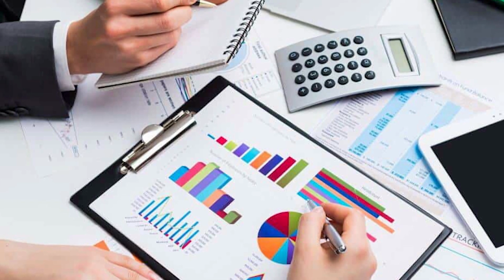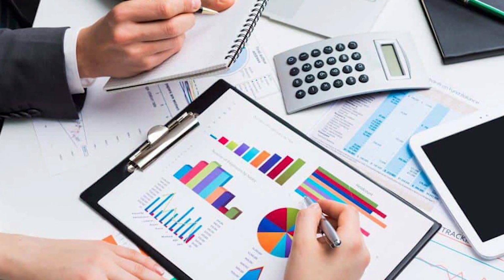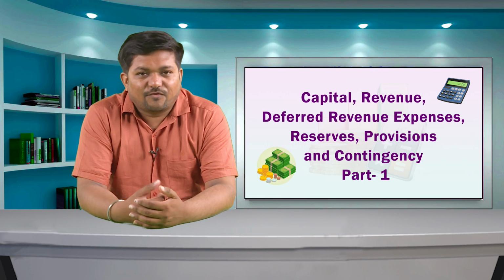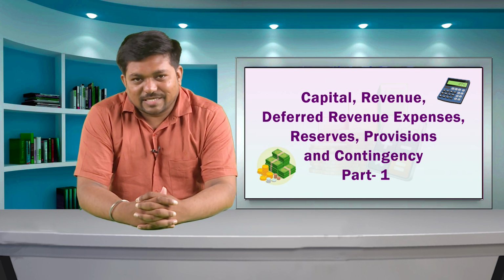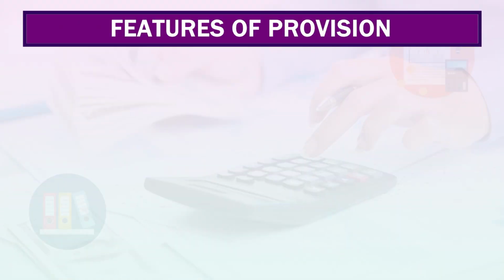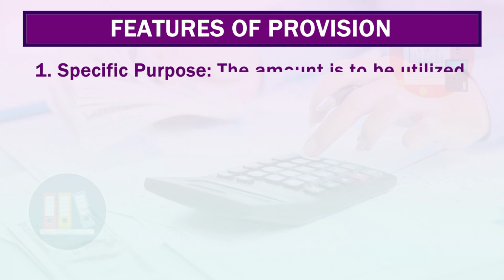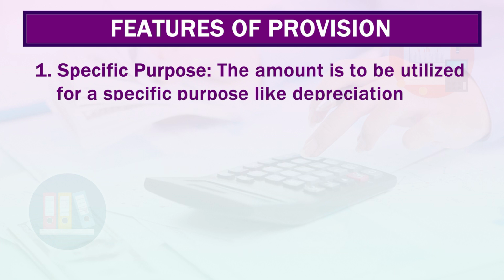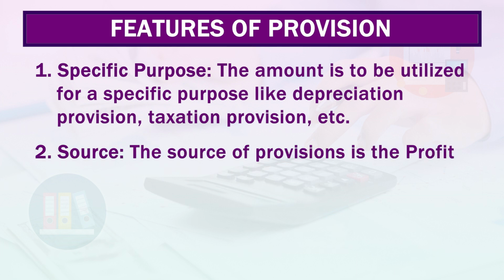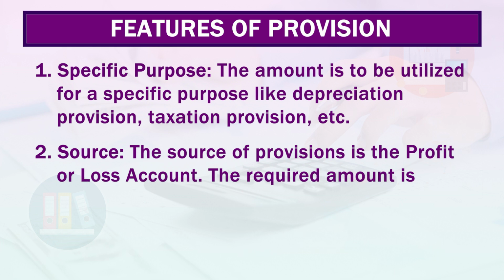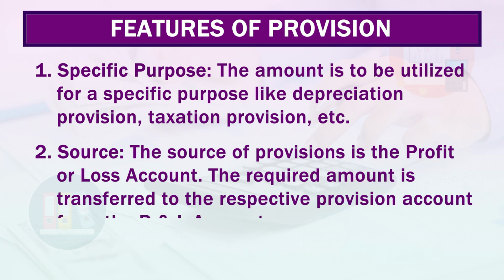Accounts must disclose a true and fair position, and thus provisions are created or made from the profit of the current year only. Now we will see the features of provisions. The very first feature of provision is specific purpose. The amount is to be utilized for a specific purpose like depreciation provision, taxation provision, etc. Next is source. The source of provisions is the profit and loss account only. The required amount is transferred to the respective provision account from the profit and loss account.